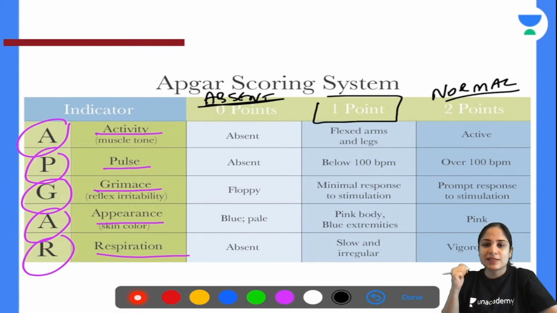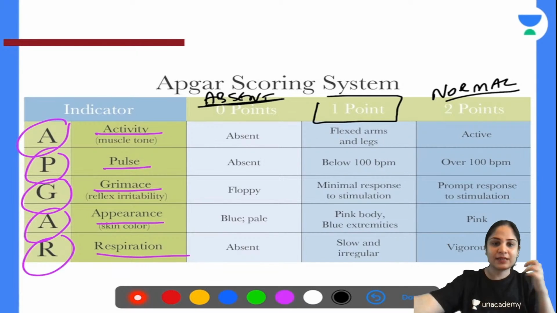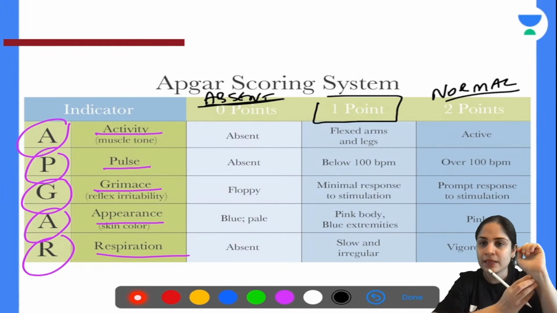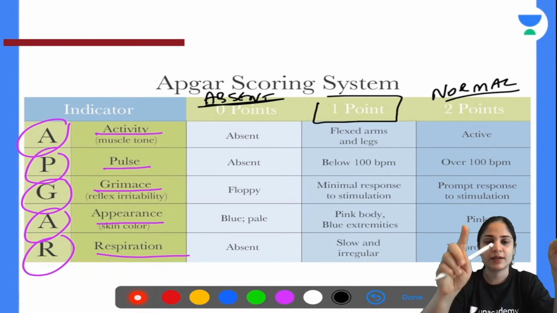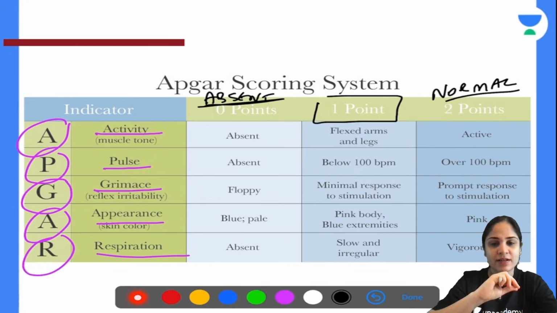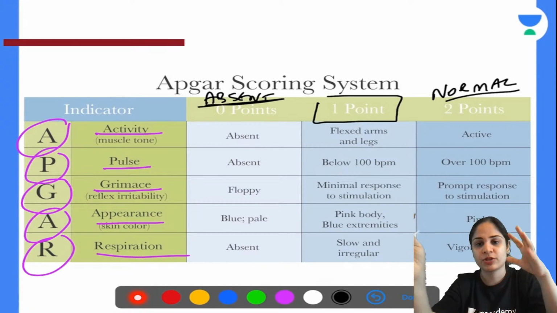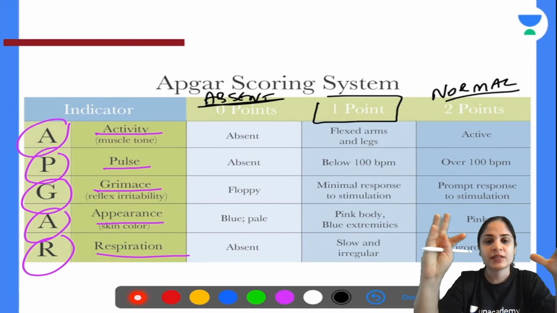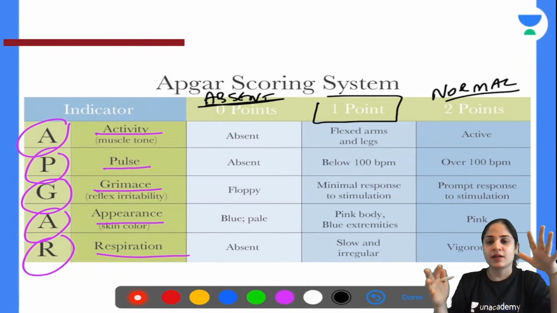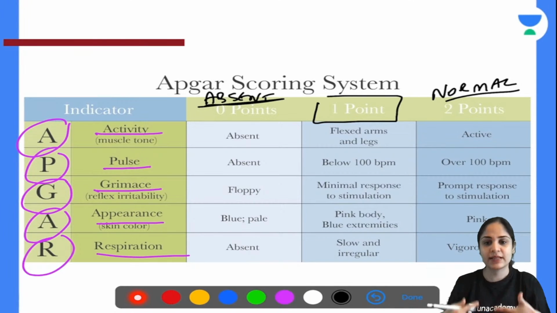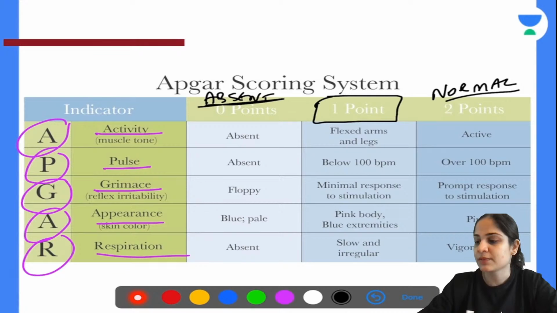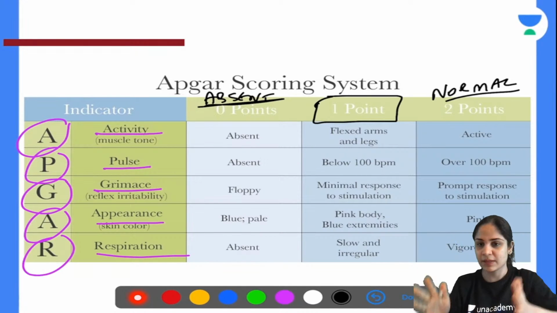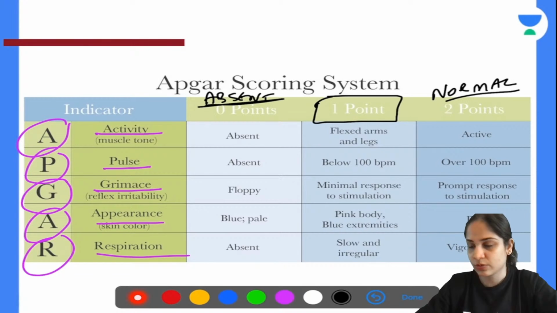So if he's flexing the arms and legs, but he is not having complete activity, if he is having a pulse which is more than 60 but less than 100 beats per minute, if on stimulating him, he does not have absent response to stimulation, but he does not have complete response either, he is somewhere in between. If the appearance of his body is such that you have cyanosed extremities but the rest of the body is pink, and if his respiration is not absent but it's not normal also, it's slow and irregular, then this is somewhere in between. So whenever you have something somewhere in between, you give it 1 point each.